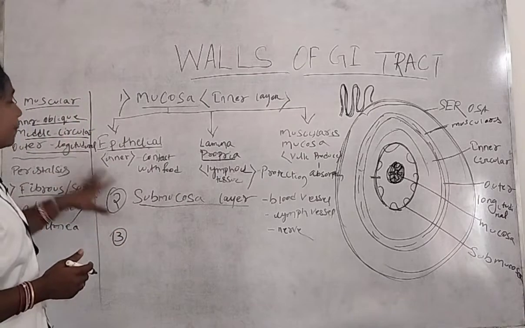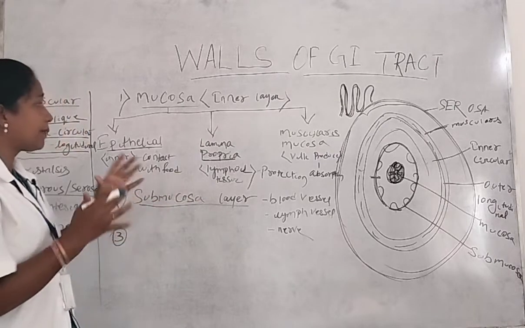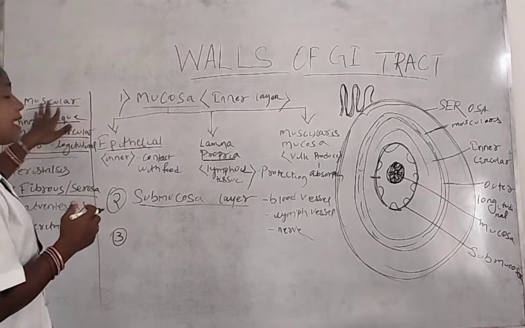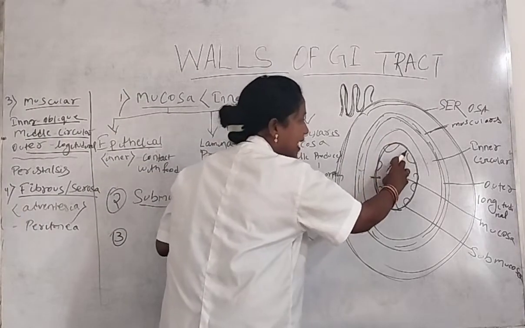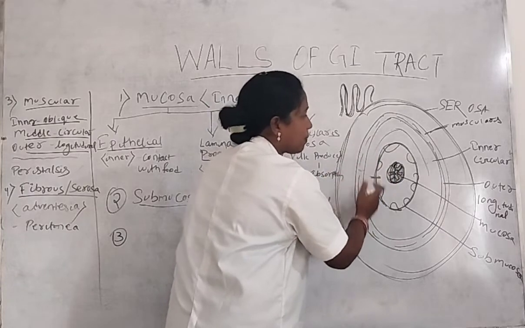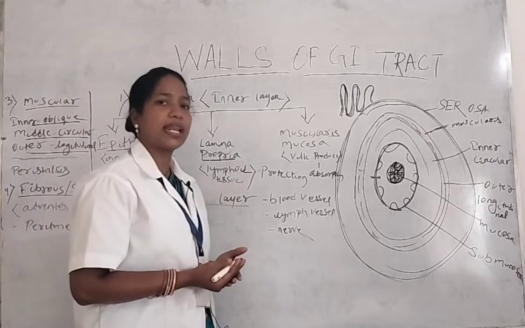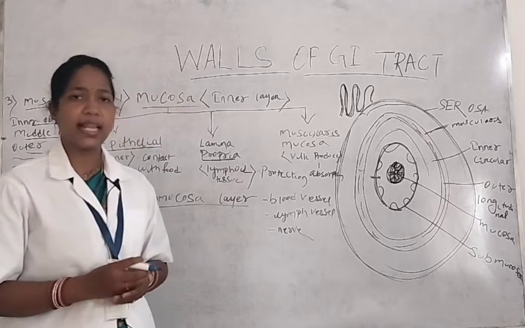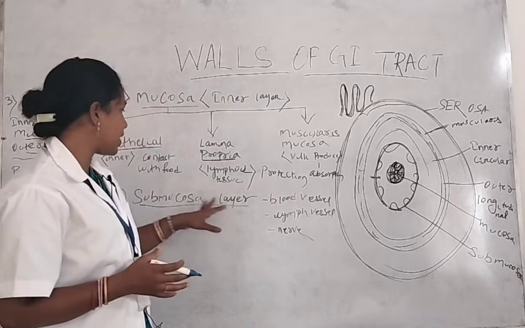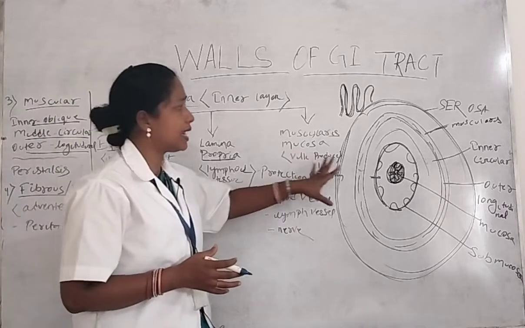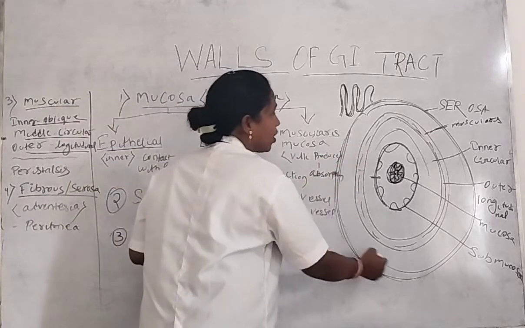Then with the help of the submucosa layer, what happens? By the help of the submucosa layer only, they bind to each other. That means the mucosa layer and the muscularis layer are bound to each other by the help of the submucosa layer. Why? Because already we know that the submucosa layer consists of various types of blood vessels, nerves and lymph vessels. So the main function of the submucosa layer is to bind the mucosa layer with the muscularis layer.